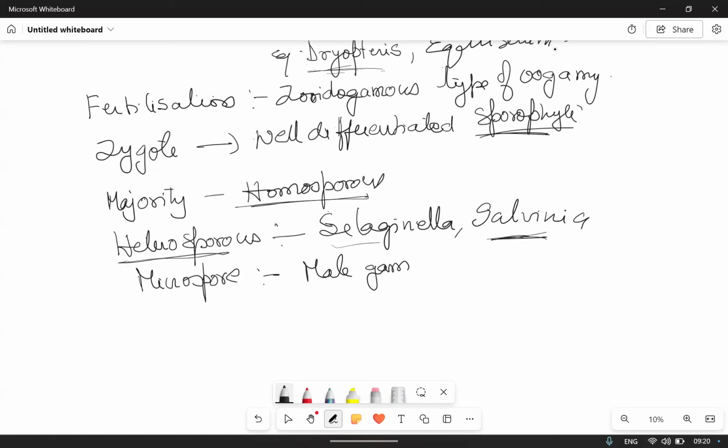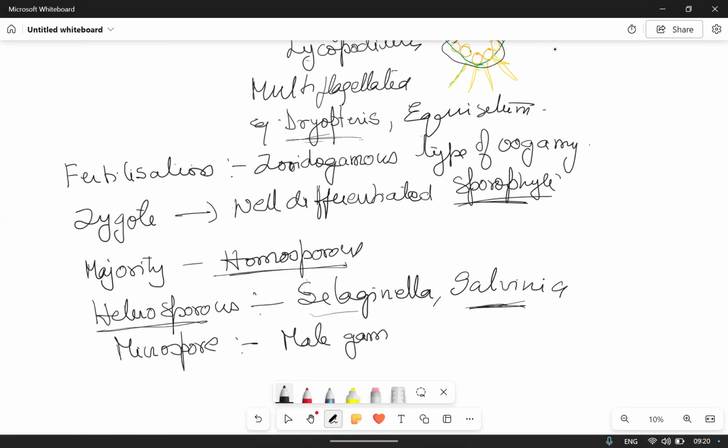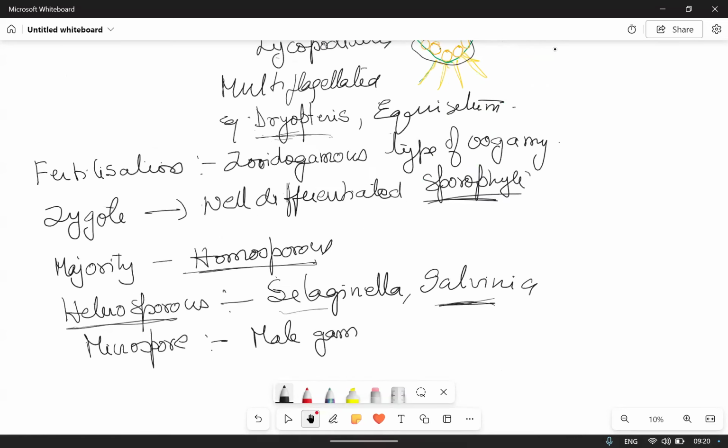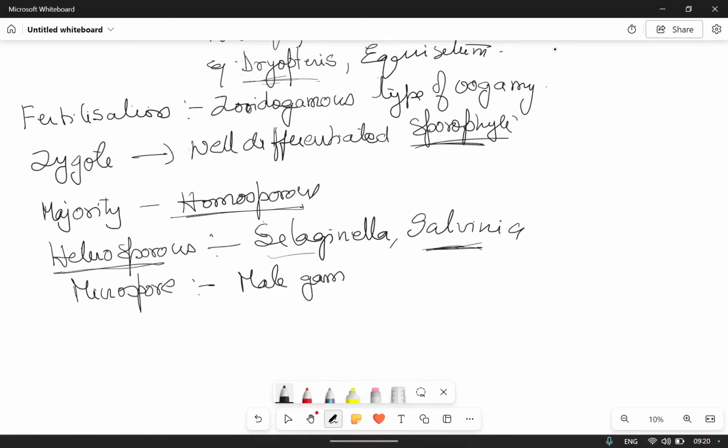See, the homosporous condition means, as I showed before, that prothallus. In the homosporous condition, the spores form this type of prothallus, with both antheridia and archegonia on the same gametophyte. But in the case of the heterosporous condition, the microspore germinates and forms the male gametophyte, where only male sex organs, antheridia, are present. And what about megaspores? Megaspores develop into the female gametophyte.